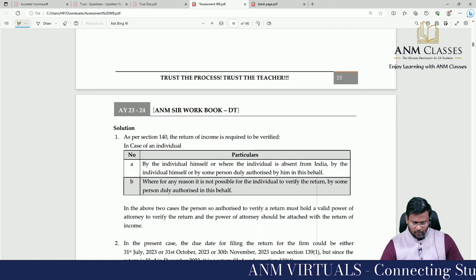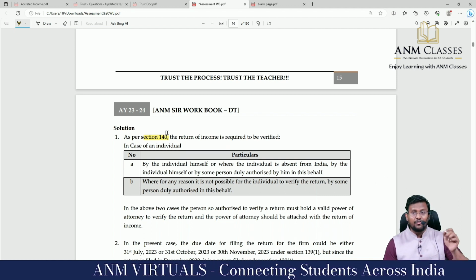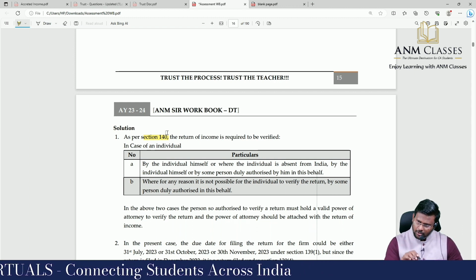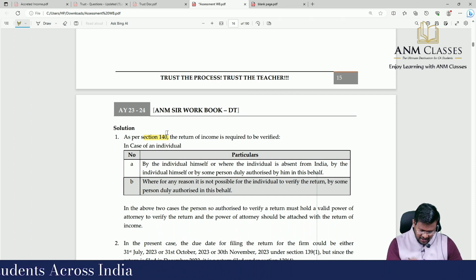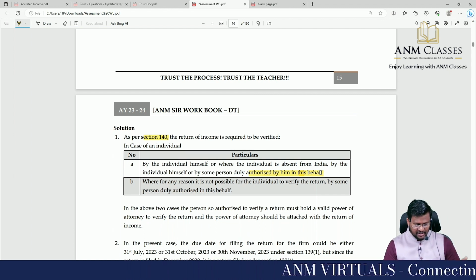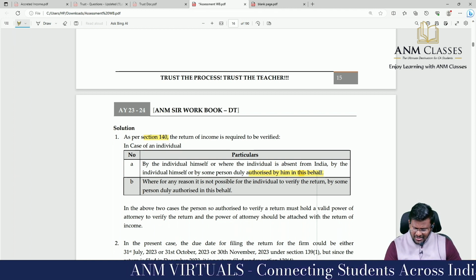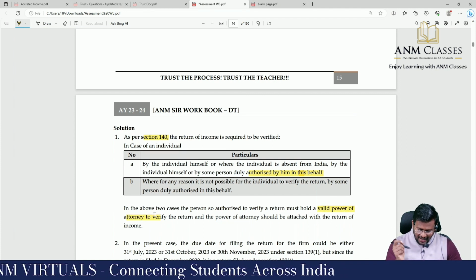Can he sign it himself, or can anyone sign if he says so? As per section 140, the return of income is required to be verified, in case of an individual, by the individual himself. When you file your return, you can sign it yourself. Or where the individual is absent from India, by the individual himself or by some person duly authorized by him in this behalf. Wherefore, if for any reason it is not possible for the individual to verify the return, it may be done by some person duly authorized in this behalf. So, in the above cases, the person so authorized to verify a return must hold a valid power of attorney to verify the return, and the power of attorney should be attached with the return of income.